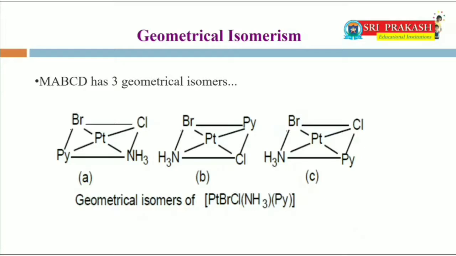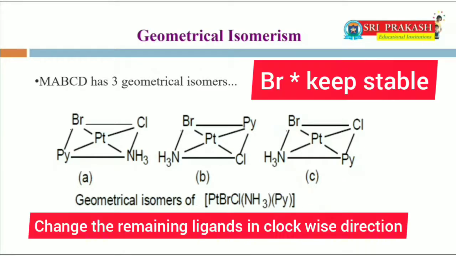MABCD type, it has three geometrical isomers. In this, one of the ligands is fixed and the remaining three ligands change their positions in clockwise direction. Due to that, we are able to get the three possible geometrical isomers.